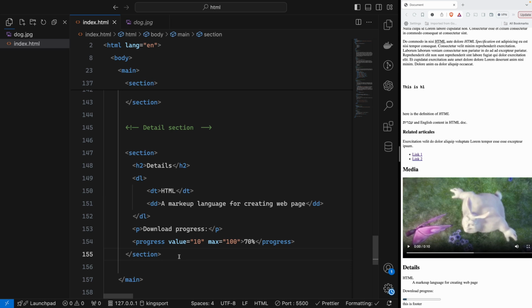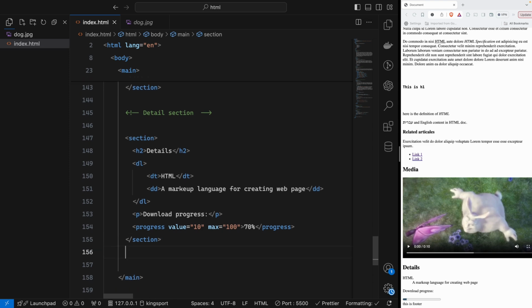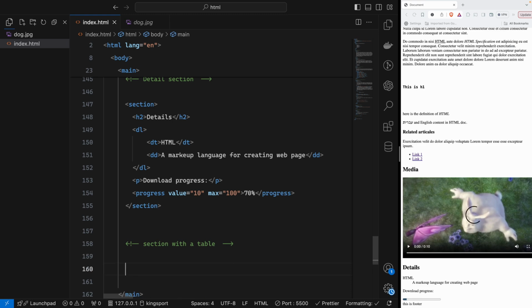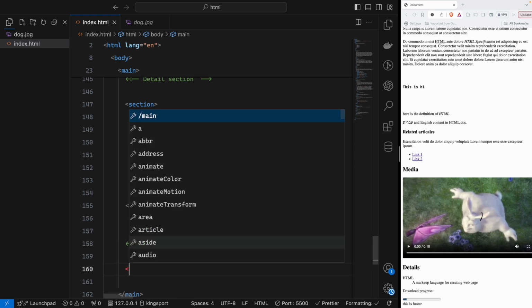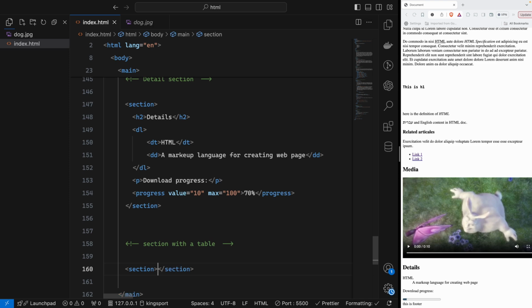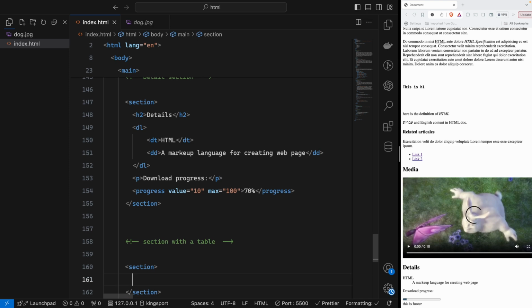Okay, perfect. And I will create another one, contact information. So we are nearly finished. So that section will be C1. Let me create a section with a table. So now we will study about the table in HTML. I will create the section as well here. So section and h2